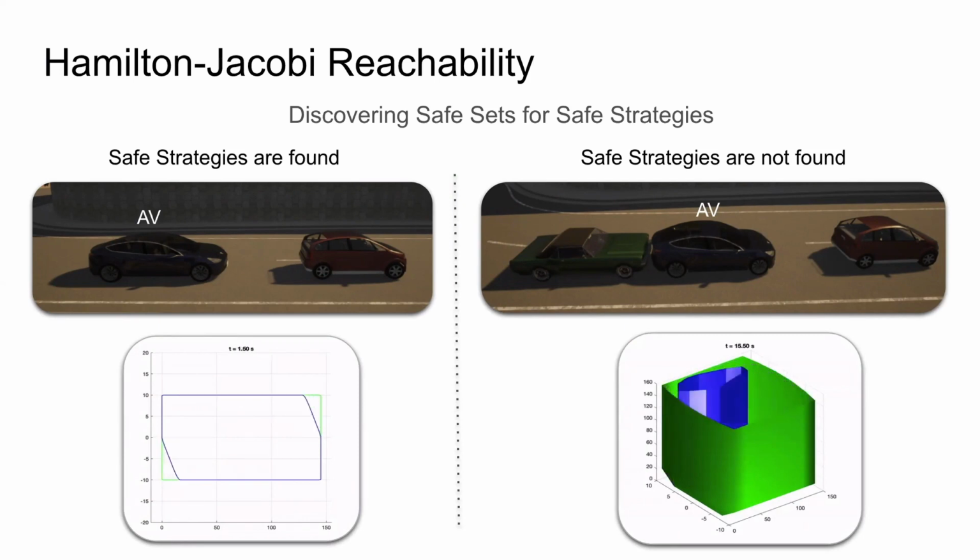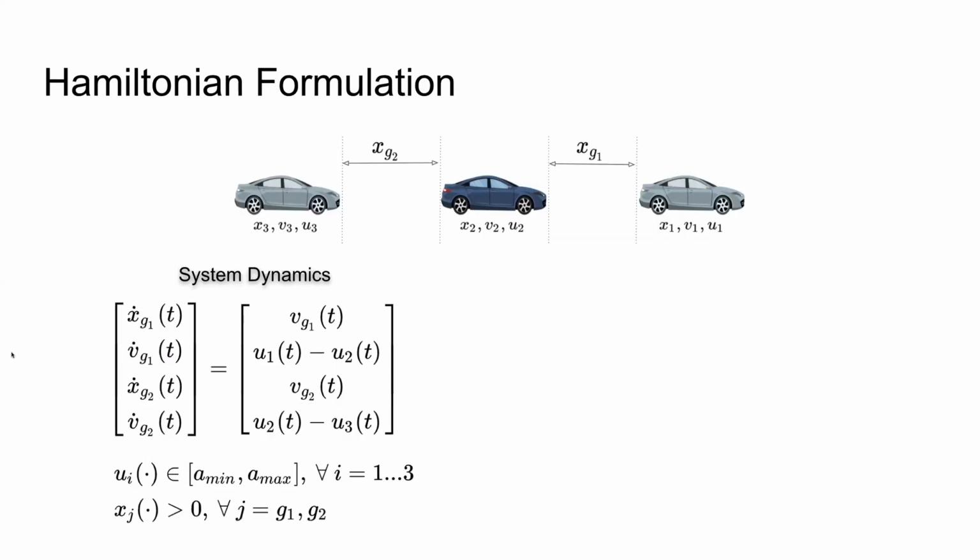The axes in this plot represent the relative states of the autonomous vehicle with respect to the surrounding vehicles. Therefore, in this work, we will study how to reduce conservativeness in safety analysis in order to guarantee safety in more dense driving scenarios. Let's consider a three-car driving scenario whose dynamics is described by relative positions and velocities.